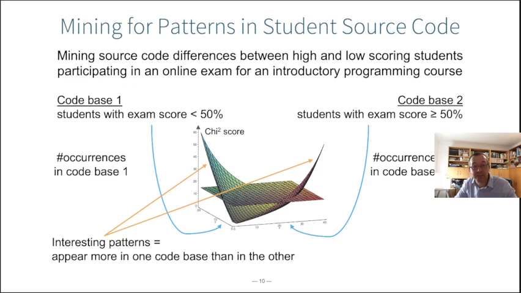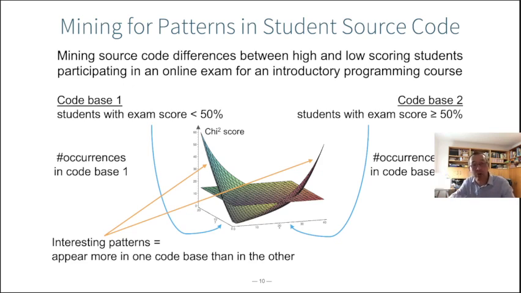And as we said, we take two code bases as input. So we took the code of all the students participating in that exam, and we divided that code set in two code bases. The code of all the students who failed the exam, so who had a score of less than 10 out of 20, so less than 50%. And the other code base was the code of all the students who succeeded the exam, so the code of all the students who had a score of 50% or more. We did this question by question. So per question, we created a new code base so that we could compare it on a question basis.